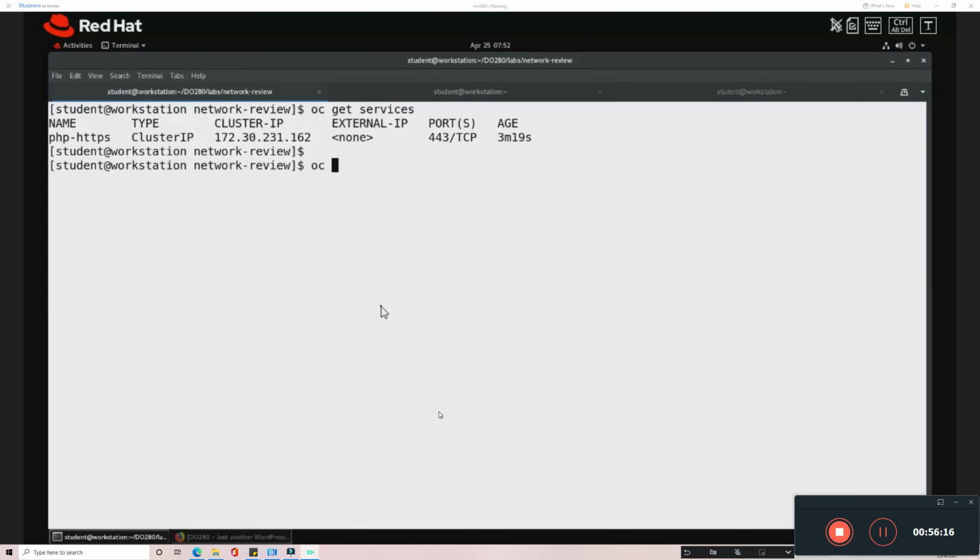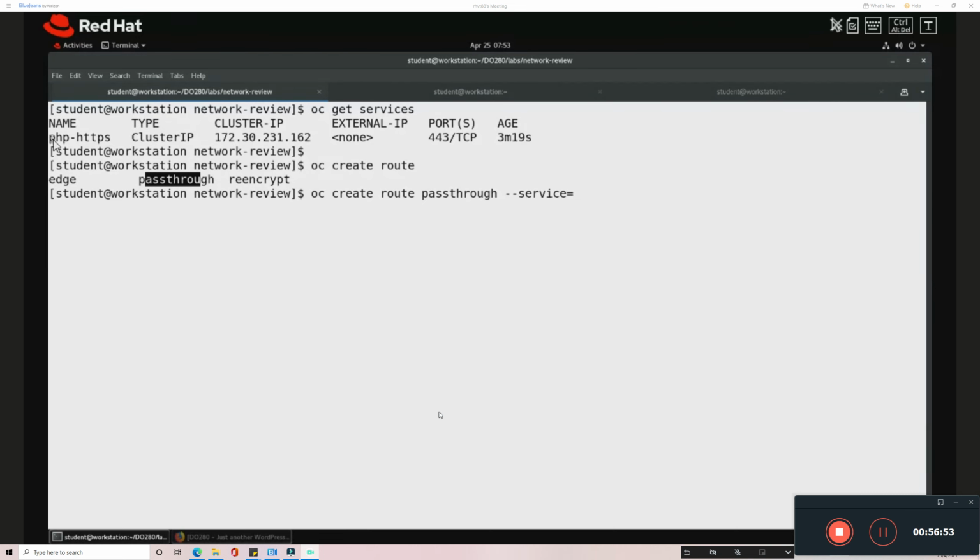So here I'm creating it. When you simply expose the service using the expose command, you are creating an insecure route. When you do create route, you are creating a secure route. We have 3 options: one is edge, another is pass-through, and the last one is re-encryption. I'm going to use the third option, which is the pass-through method. Always we are going to create a route for the service, so I have to mention the service name.